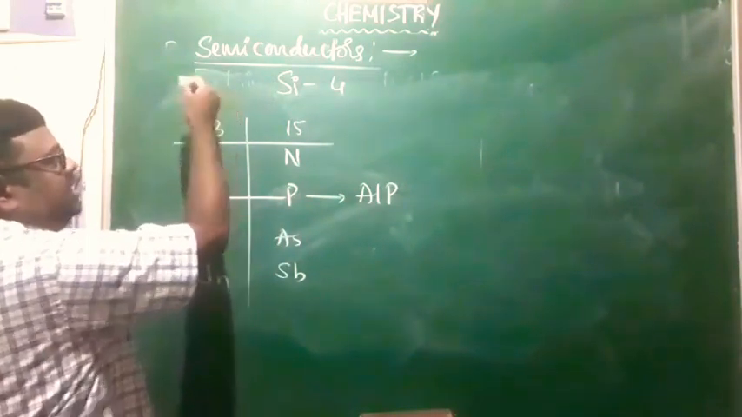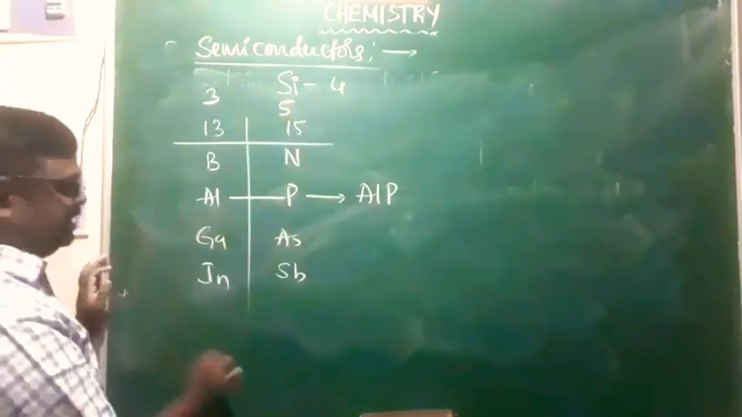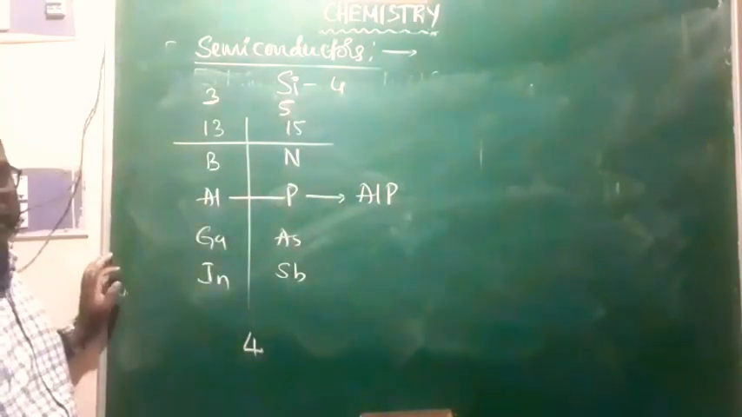The valency of group 13 elements will be 3, valency of group 15 will be 5. What is the average valency? Average valency is 4. Understood?